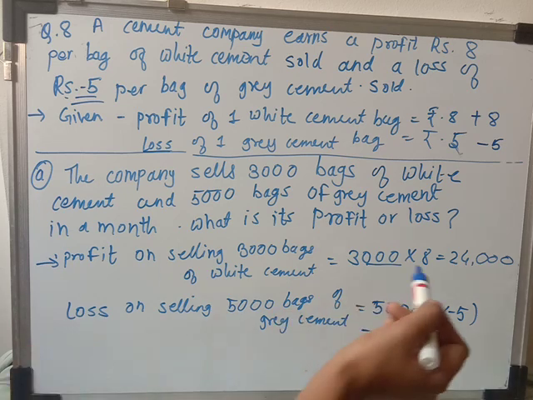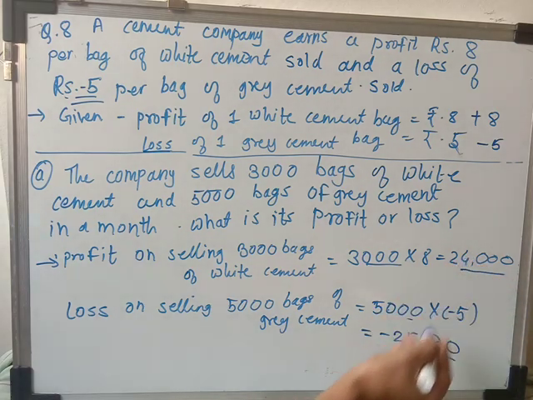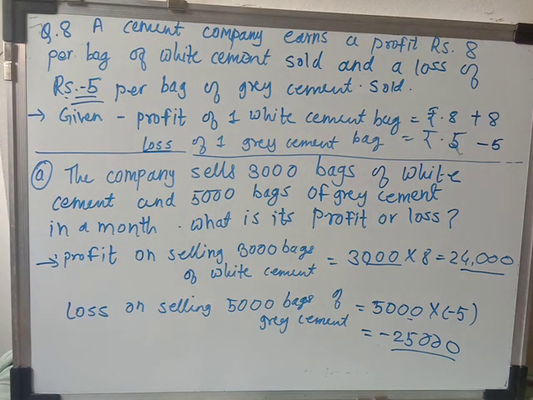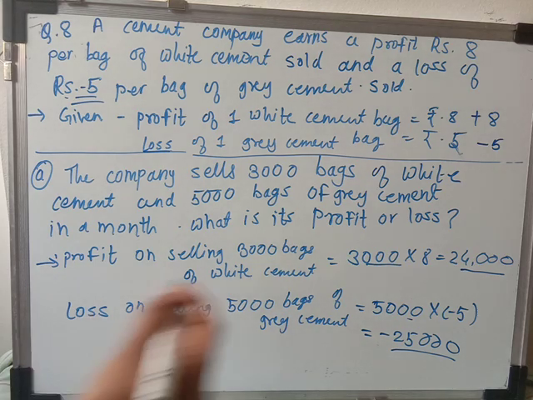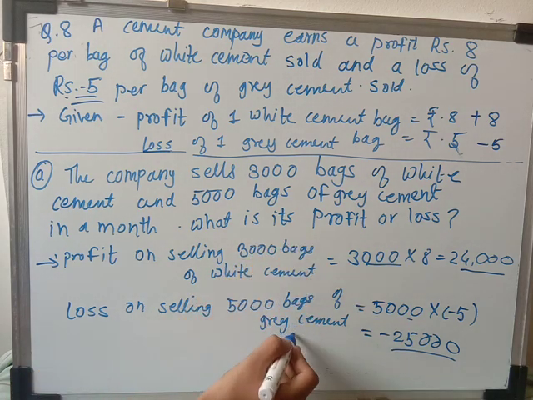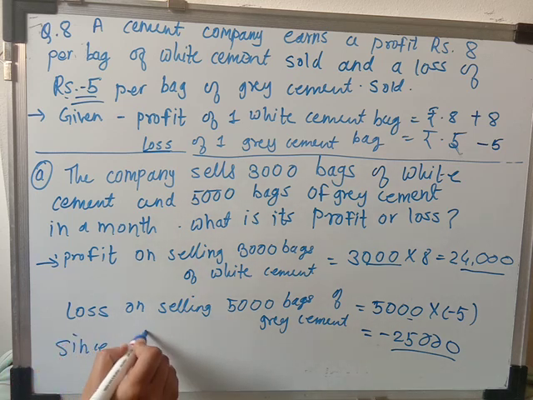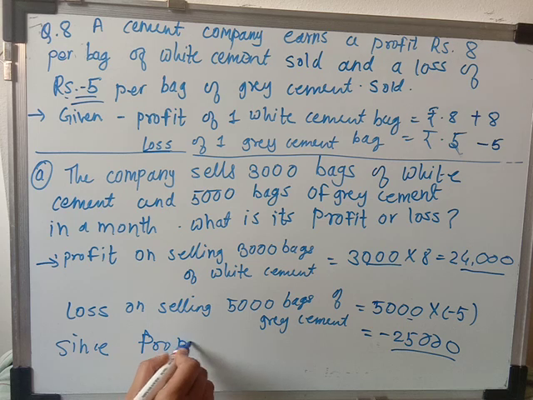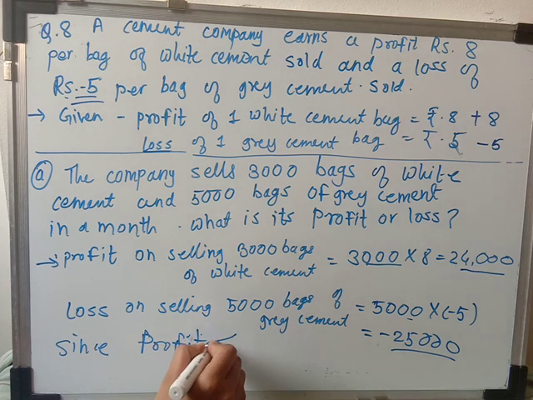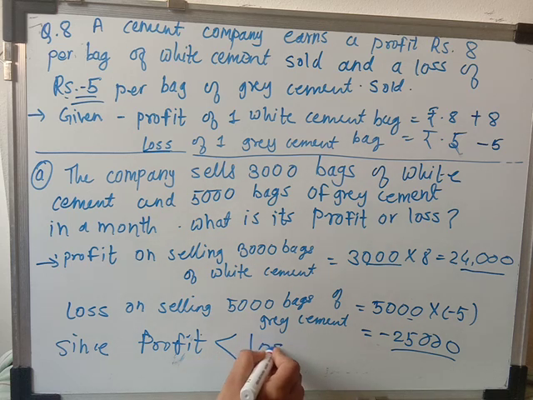So here we got the profit and loss, and from these two amounts we get to know that the loss is more than the profit. So the difference between the loss and profit is what we have to find out. From these two statements we got that since profit is less than loss, or we can say loss is greater than the profit.